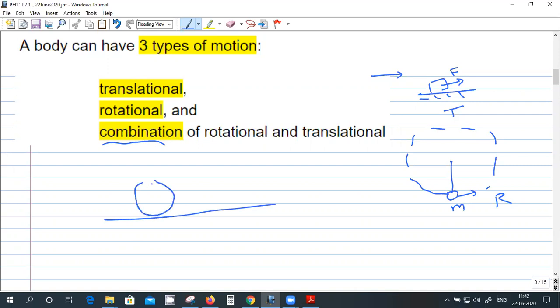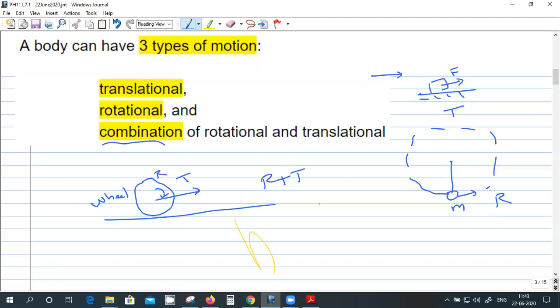See, this is a wheel of a moving vehicle. So this is rotating, right? And it's also translating. Wheel of a moving vehicle: rotating about its axis, and also the axis is translating. So this is a combination of rotation and translation.